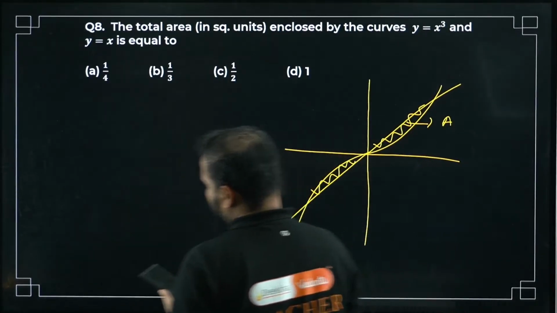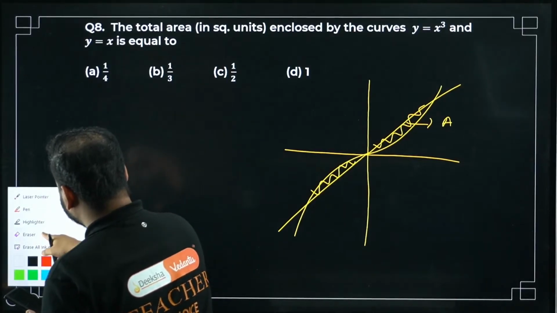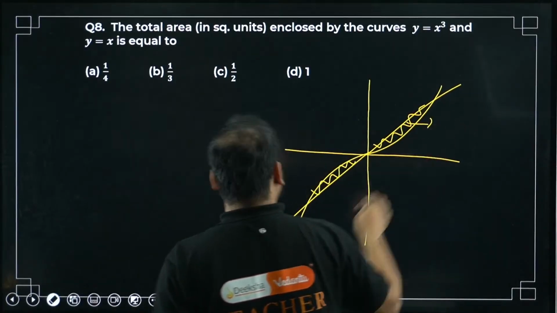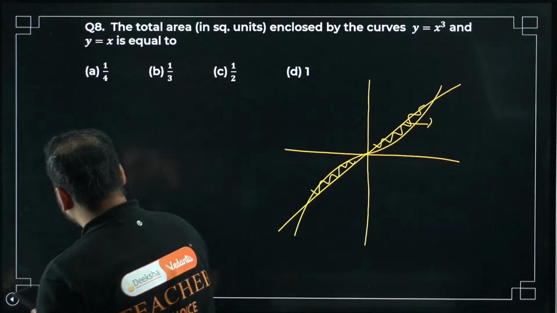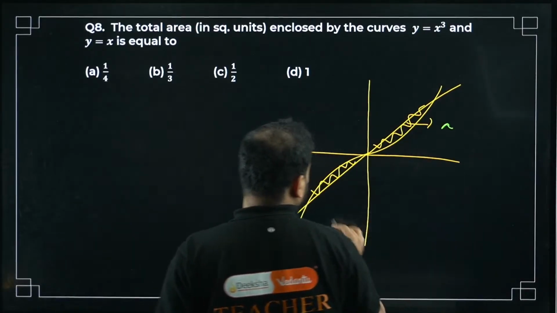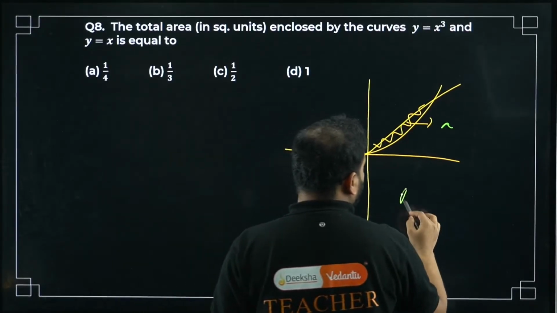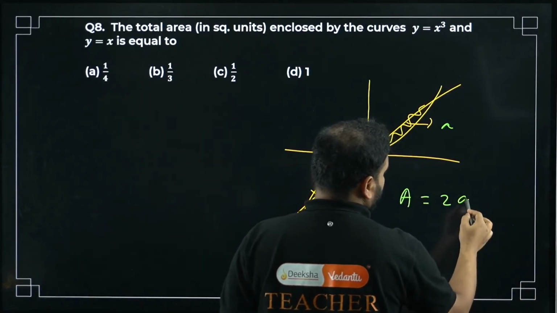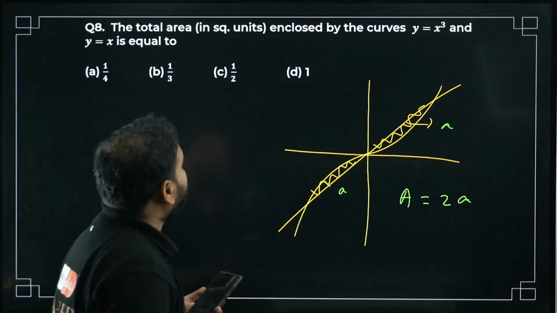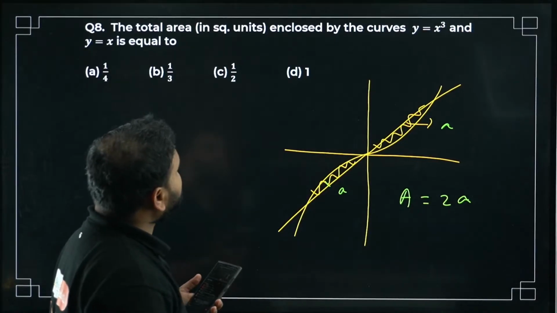So let's take this area to be small a. You'll see the reason. I'll take this area to be small a. This also will be small a only. So my capital A will become twice of small a. What's the limit? Please check. The limit will be minus 1 and 1, I think.